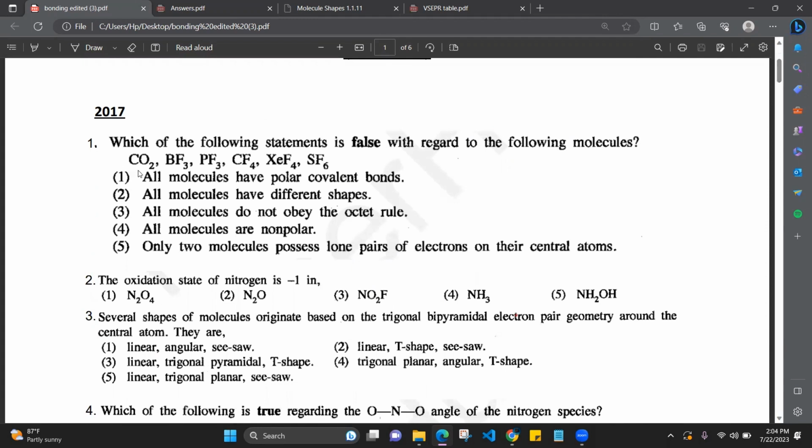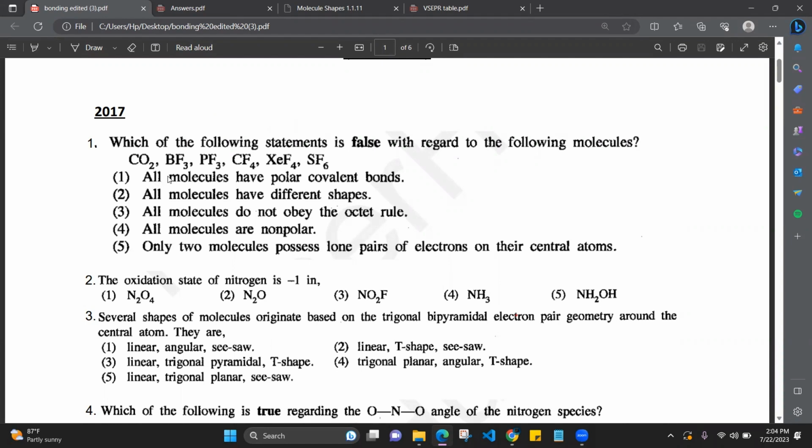2017. These questions are from the 2017 paper. The first question is, which of the following statements is false with regard to the following molecules? They have given us some molecules. The first statement is, all molecules have polar covalent bonds. Please be notified that this is false. You have to select the false statement from these 5 answers.